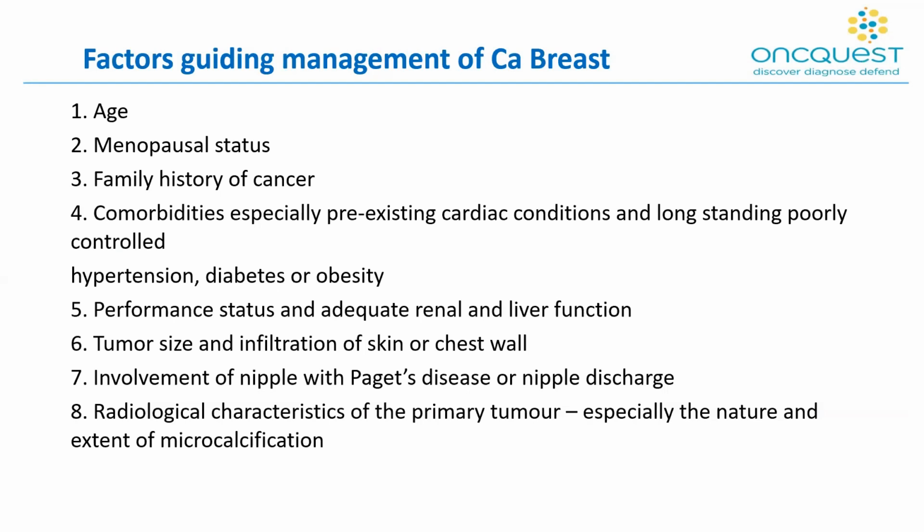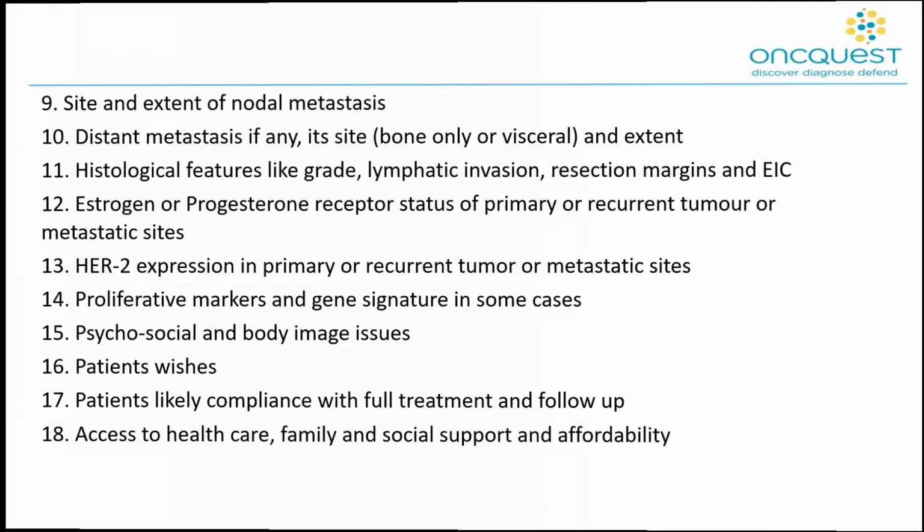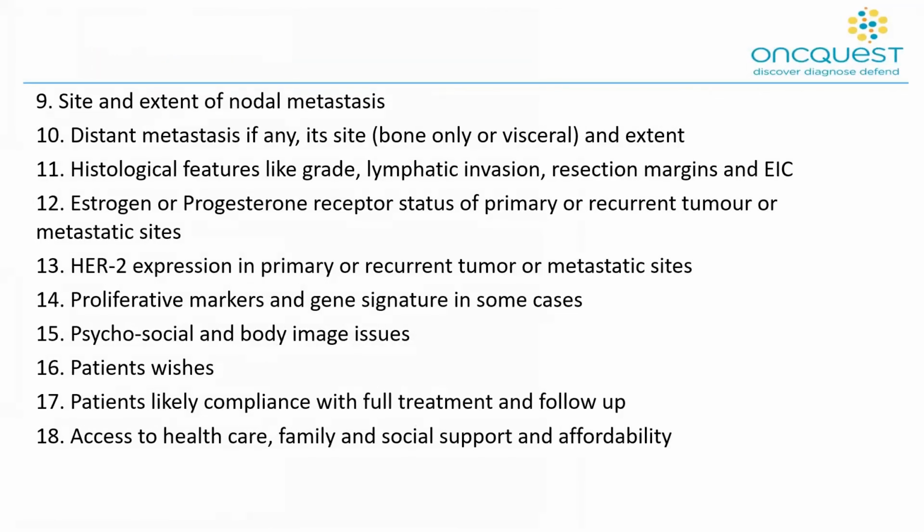The radiologic characters also play an important part if breast conserving therapy is being considered. The site and extent of nodal metastasis, distant metastasis, if any, then histologic features like grade, lymphatic invasion, resection margins, etc. The receptor status of the primary, recurrent, or metastatic tumor, the HER2 expression, proliferation markers, and then the socioeconomic factors also play an important role.